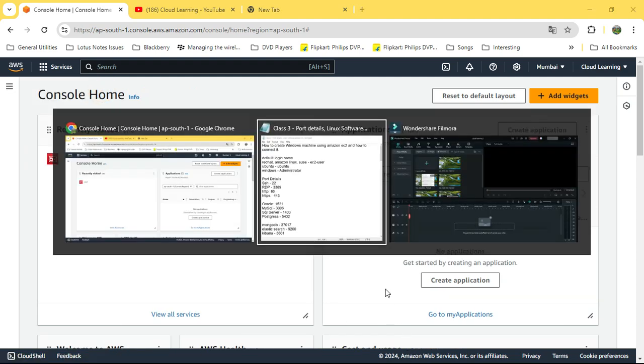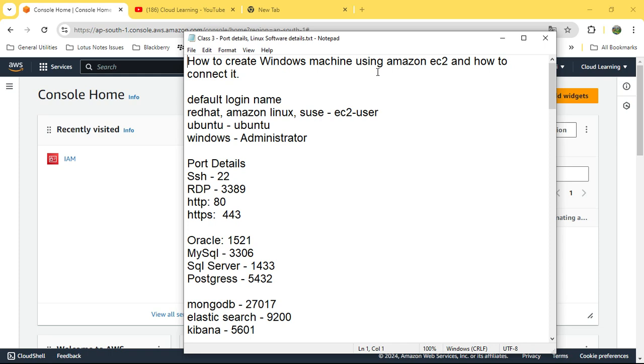We'll first cover our agenda, how to create a Windows machine. For a Windows machine, the default login name is administrator. For Linux machines, there are Amazon Linux, Red Hat, and SUSE, and the default username is ec2-user.